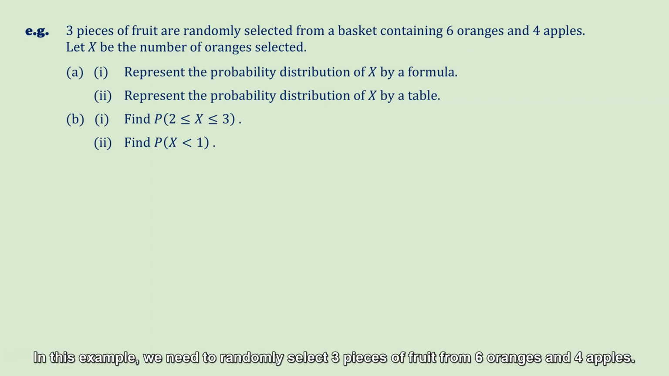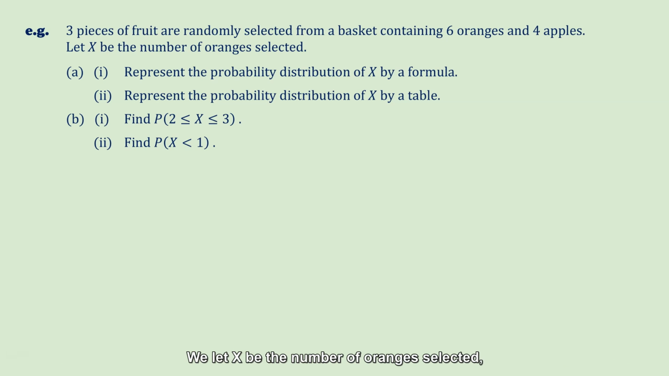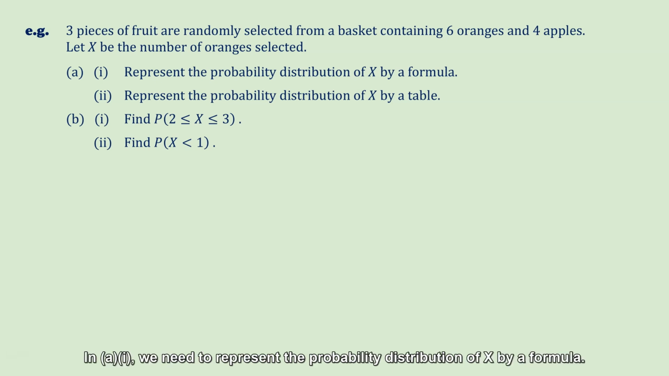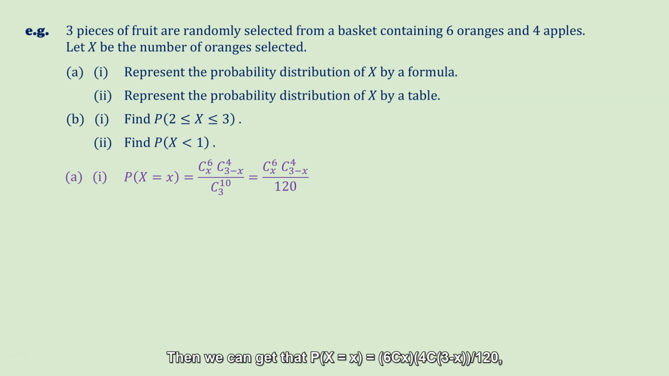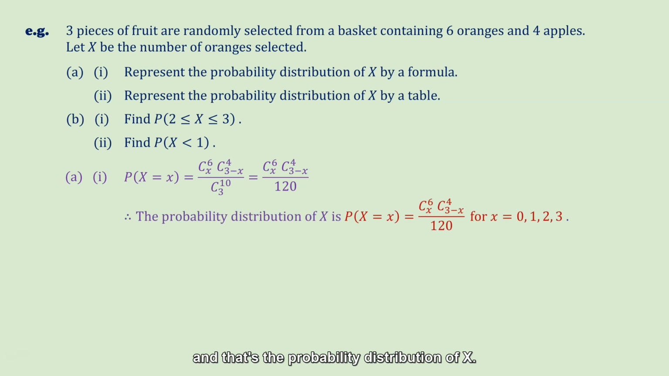In this example, we need to randomly select 3 pieces of fruit from 6 oranges and 4 apples. We let capital X be the number of oranges selected, and this X is then a random variable. In A1, we need to represent the probability distribution of X by a formula. That means we just need to calculate the probability of this general event X = x. Then we can get that P(X = x) is equal to 6Cx times 4C(3 - x) over 120. And that's the probability distribution of X.